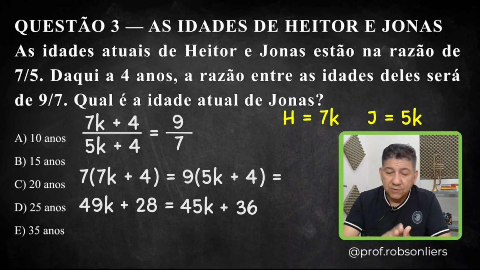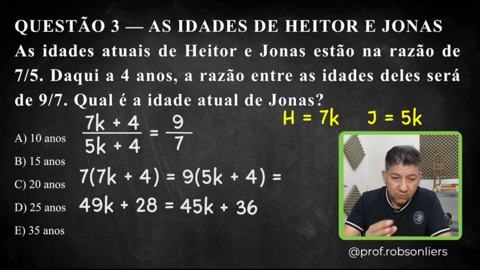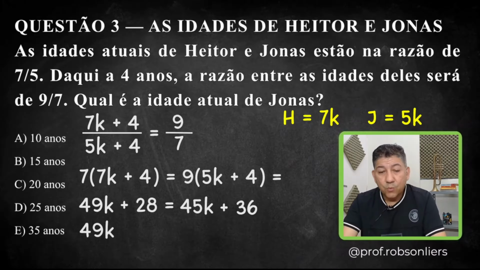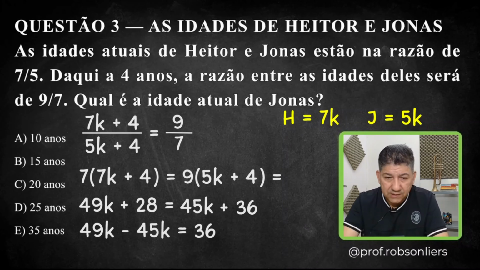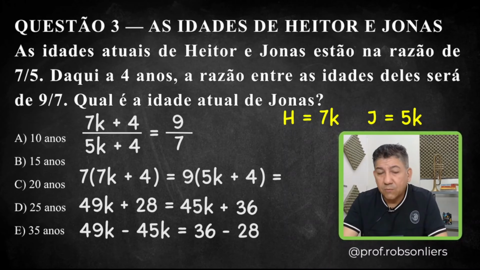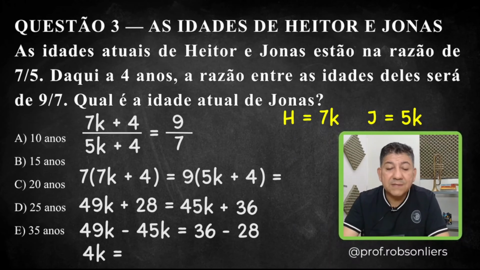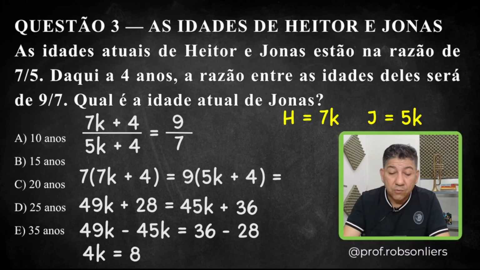Everything with a letter I'll leave on one side of the equation and everything with a number on the other. So I'll leave 49k on this side here. 45k, I move to the other side, minus 45k. 36 stays on the right side of the equation. We don't touch it. Let's take the plus 28, move it to the other side, minus 28. Solving the like terms here, look, 49 minus 45 is 4, so it'll be 4k equals 36 minus 28, which is 8. And 4k equals 8, 4 times what is 8? 4 times 2 is 8, so we conclude here that k equals 2.